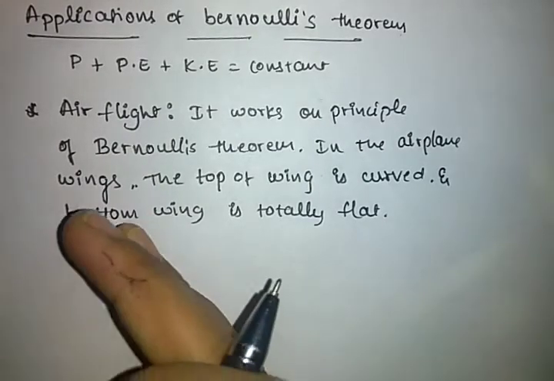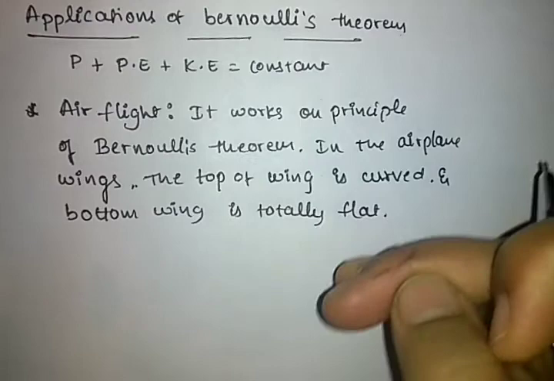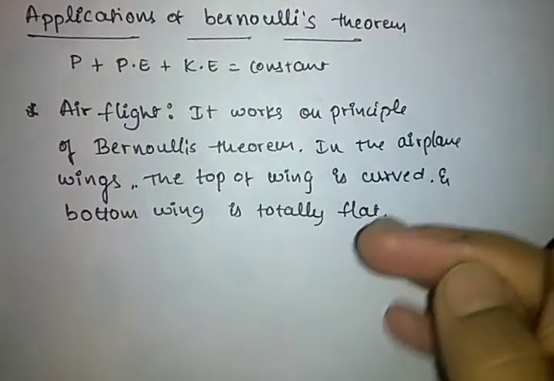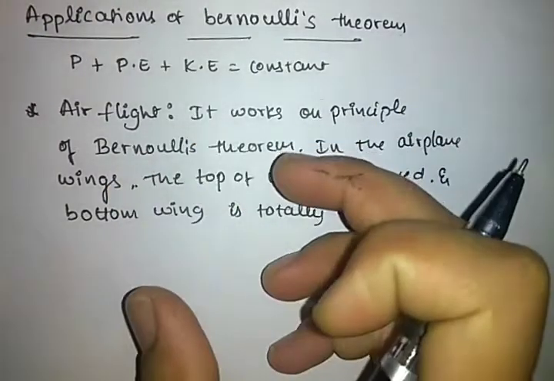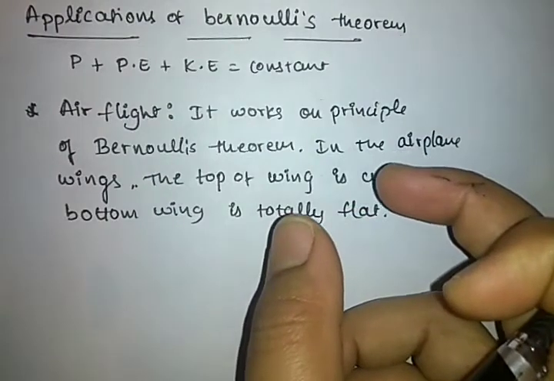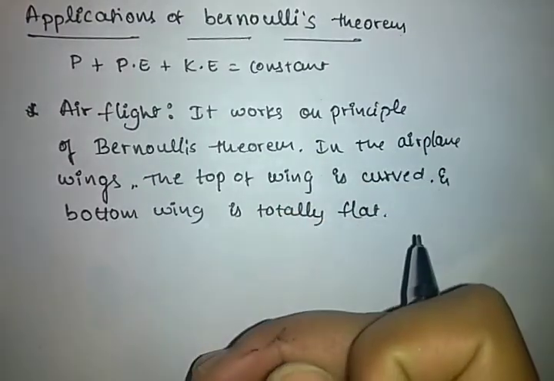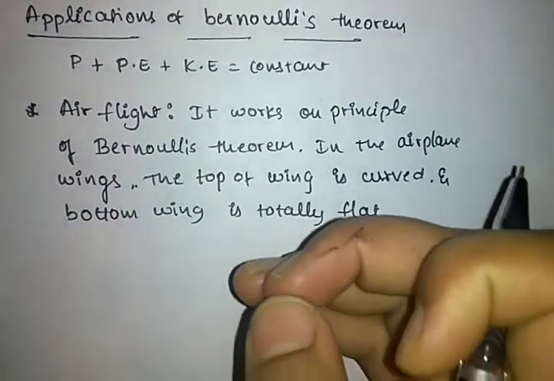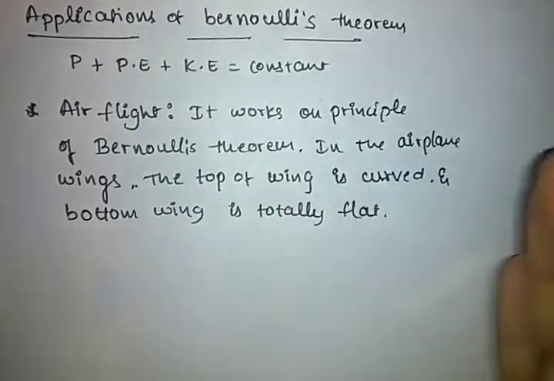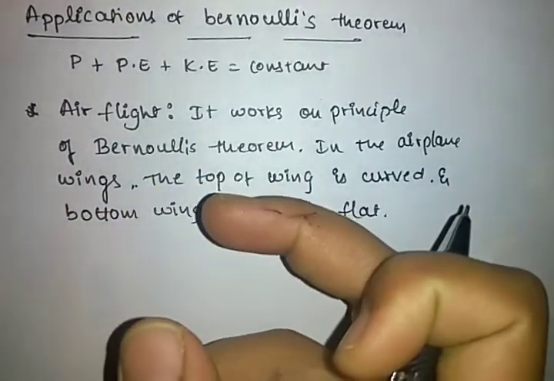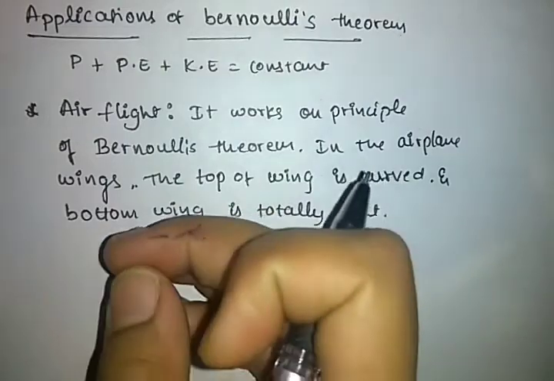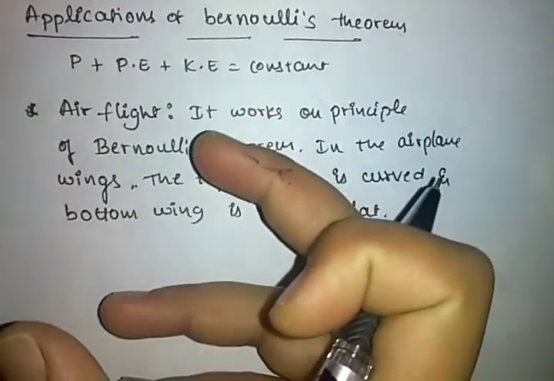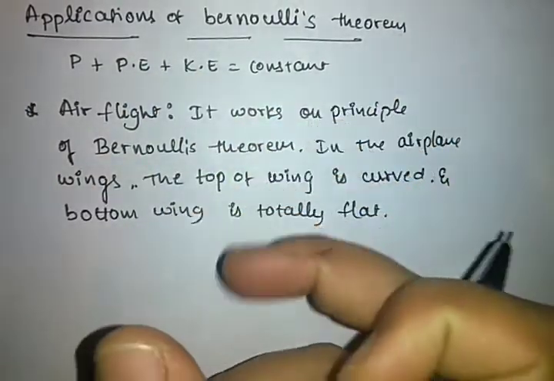Because the top part and the bottom part are designed differently, the air on the bottom moves slower and creates more pressure, and the air on the top moves faster.